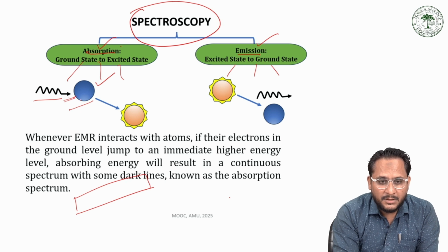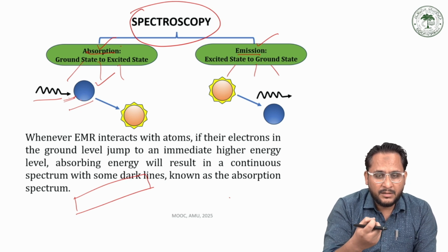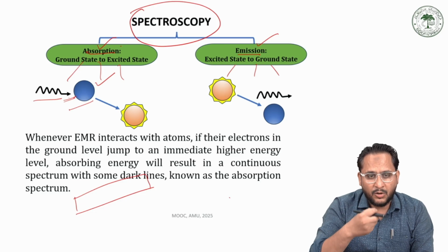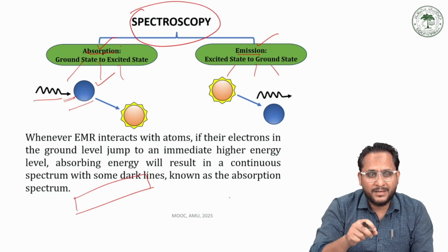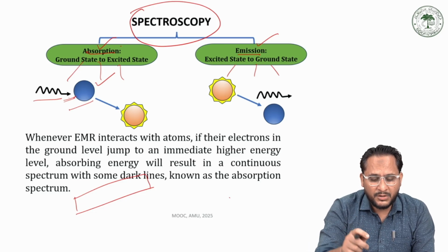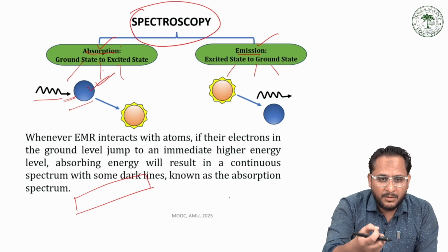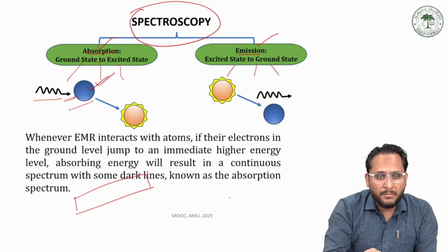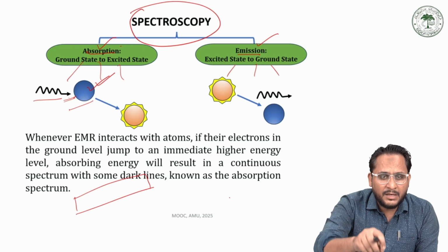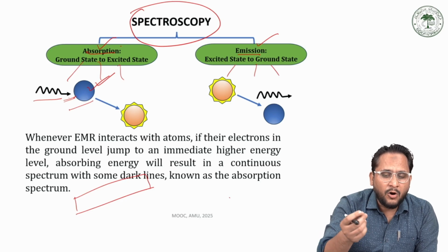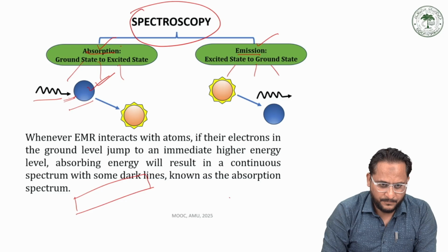Then some of the wavelengths are absorbed because of the interaction with the atoms or groups present in the sample, and those absorbed wavelengths result in dark lines on a bright background.